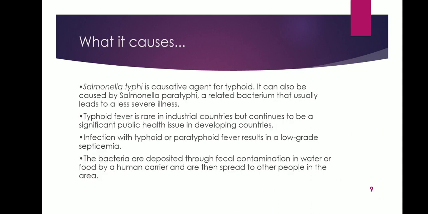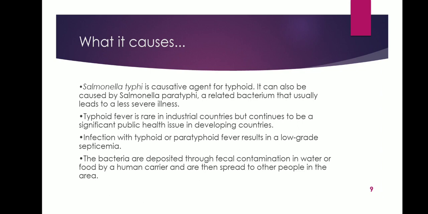What it causes? Salmonella typhi is a causative agent for typhoid. It can also be caused by Salmonella paratyphi. Salmonella paratyphi has three subspecies like A, B, and C, a related bacterium that usually leads to a less severe illness. Typhoid fever is also called enteric fever, as we saw earlier.